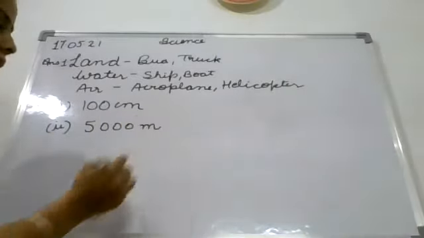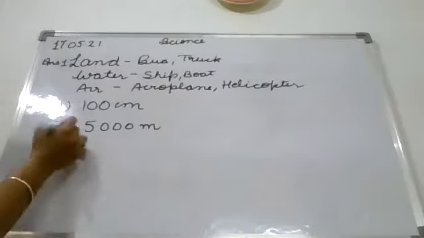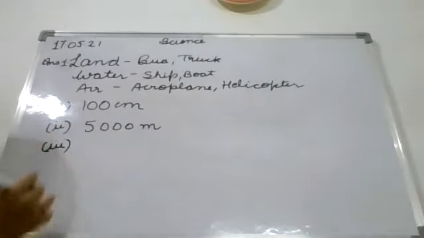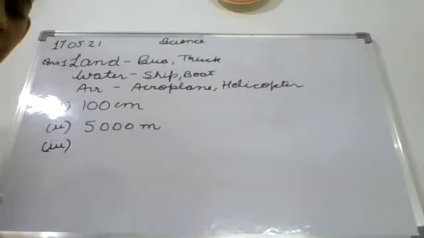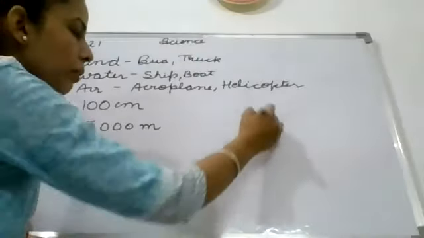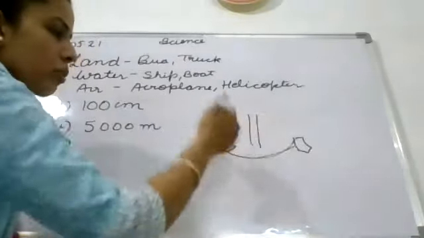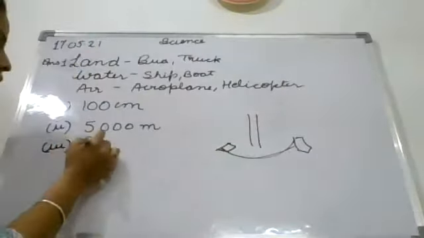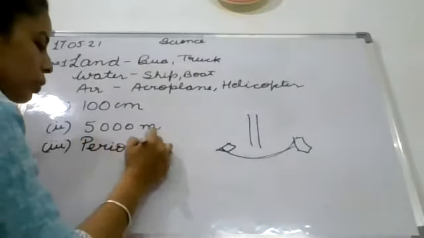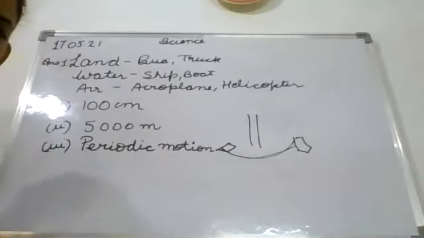Only that student will answer. Motion of a child on a swing is dash. Tanishka. Ma'am, periodic motion. Yes, because in the swing the person is going in this way. Okay, in this way. So it is the example of periodic motion. You have to solve blanks on your notebook. Sorry, book only. There is no need to write it on your notebook.